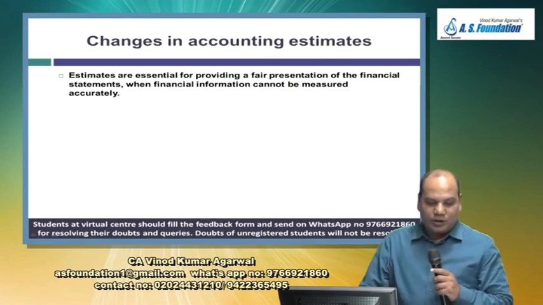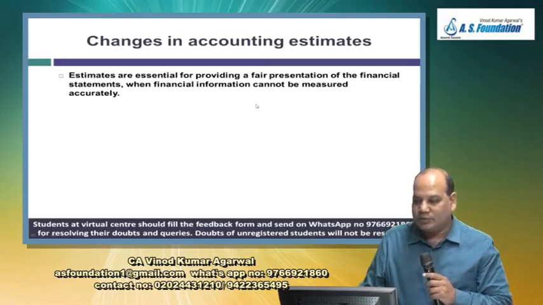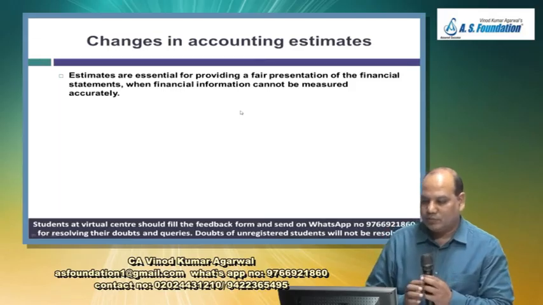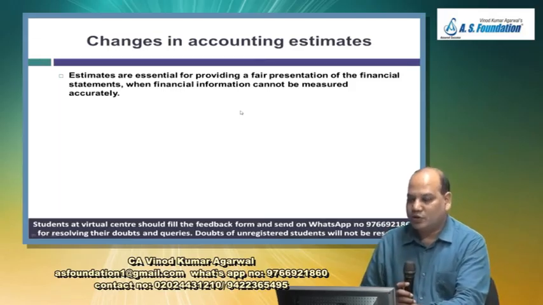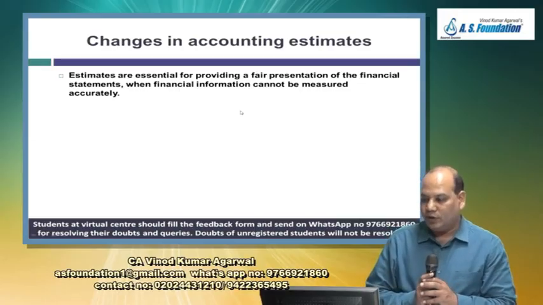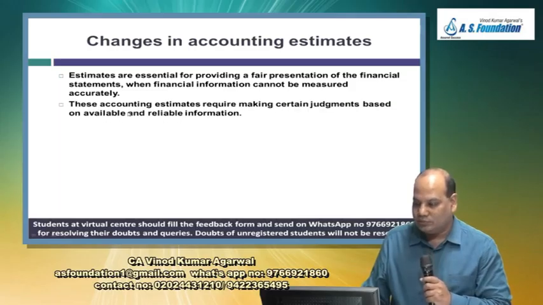So this standard will guide you on how to make estimates and what to do if there are changes in accounting estimates. Estimates are essential for presentation of the financial statements when financial information cannot be measured accurately.